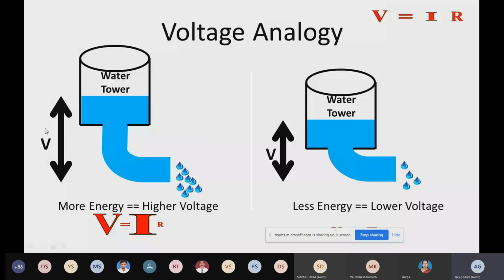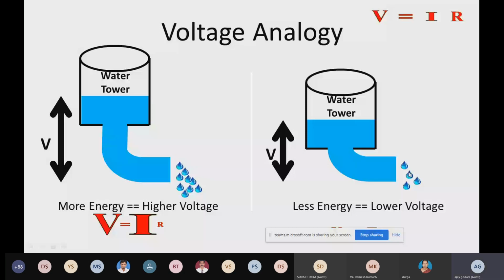If the water level is high, the output of the water at ground level will be high, and the pressure will be high. If the water level is low, the output current will be less, meaning the water pressure will be less.